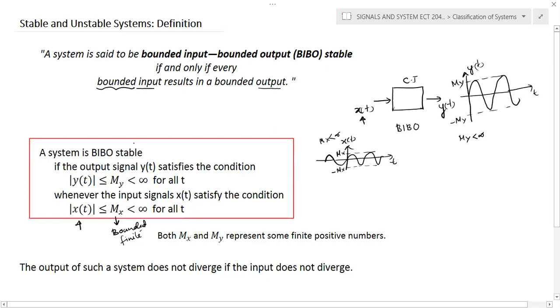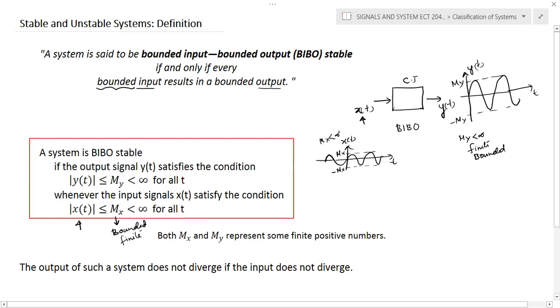So this is a mathematical statement. That is, modulus of x of t, the amplitude or magnitude of the signal, is less than or equal to Mx, where Mx is a finite positive number, which is less than infinity. And similarly, there is another constant, My, which is less than infinity, meaning the output value is also a finite quantity. So this My is also a finite quantity, or we can call it a bounded value. If it satisfies this condition, then we can call the system BIBO stable.